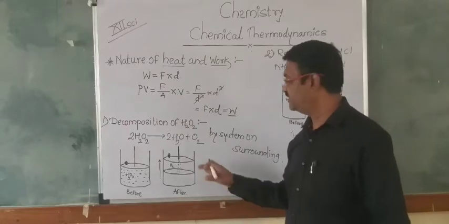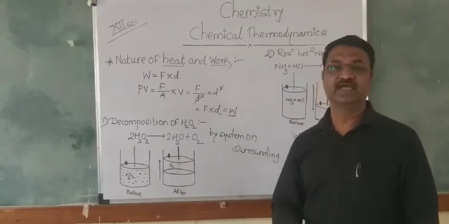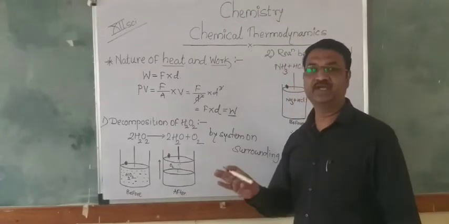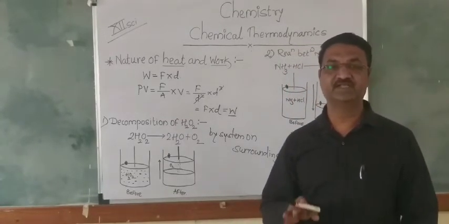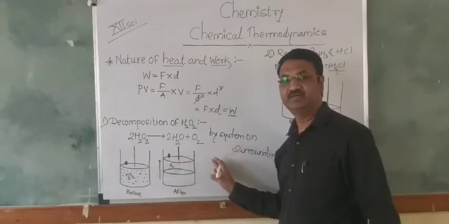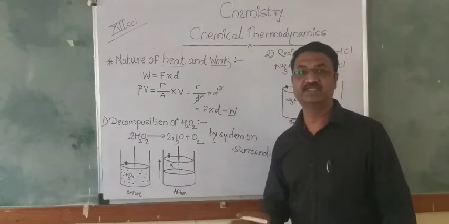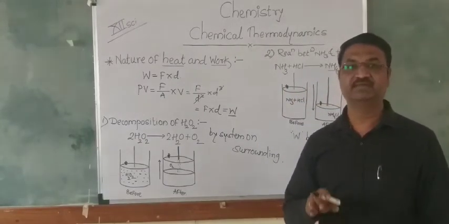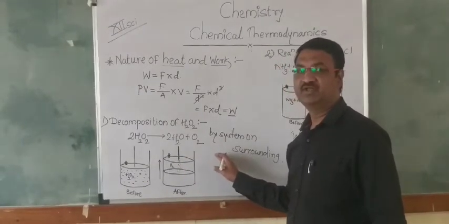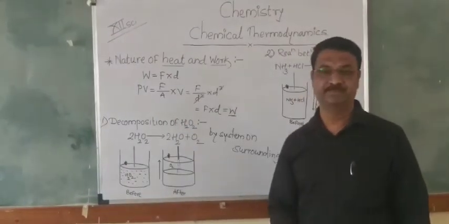It is transferred when the energy of the system and the surrounding contain some difference, meaning the system contains larger energy than the surrounding, or the surrounding contains larger energy than the system. At that time the energy, meaning the heat, will be transferred from the system to the surrounding or the surrounding to the system. In this way we can see the nature of the heat.